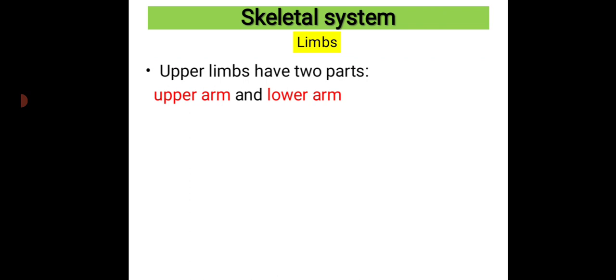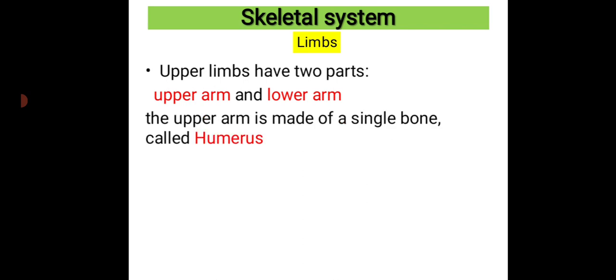So now children, let us see. Upper limbs have two parts, that is upper arm and lower arm. Upper limbs are nothing but arms, so arms can be divided into upper arm and lower arm. So what is the upper arm? The upper arm is made up of a single bone. It is called the humerus.